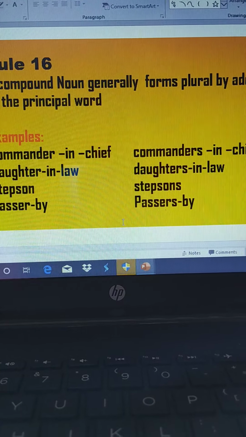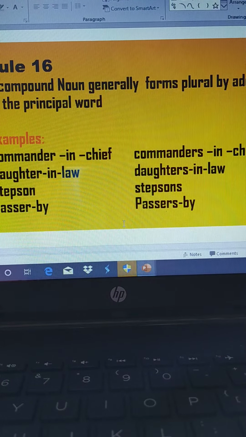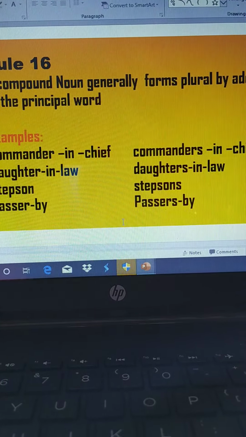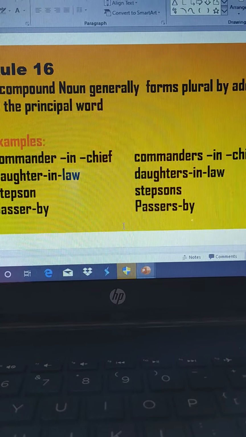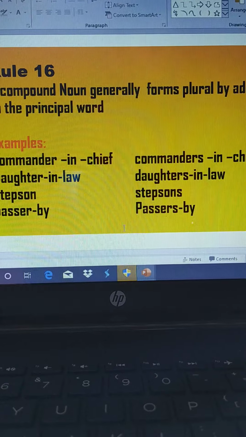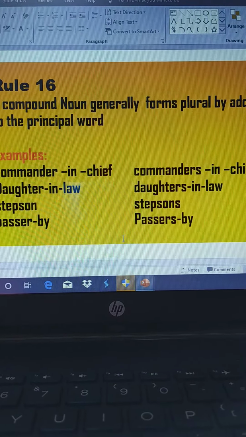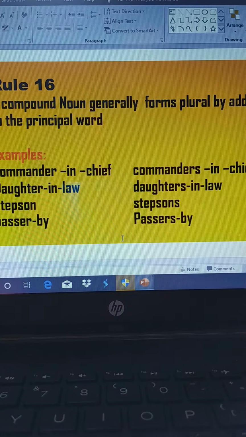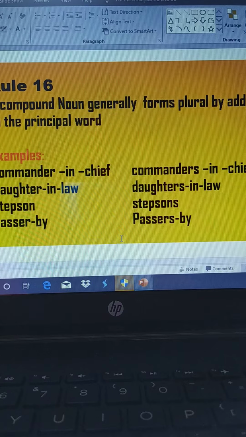So here are a few more words. You can just refer to your book, students, that here are a few more words which you can see that it is an exception: spoonfuls and handfuls. Spoonfuls and handfuls. It's a single word. It's not a compound word. It's a single word.